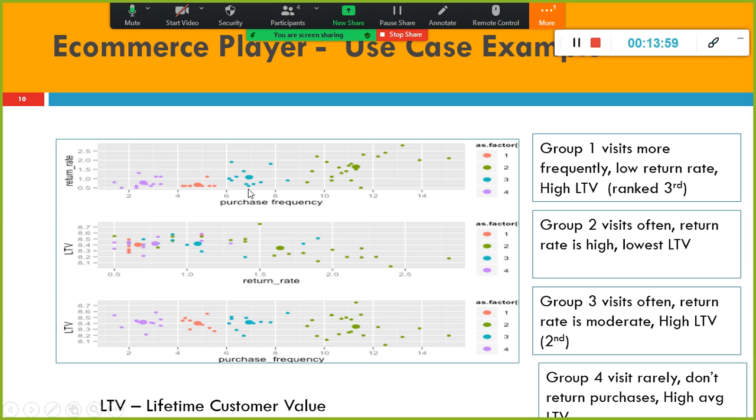And group 3, if you look here, these guys also visit often. The return rate is not as high as these guys, and hence the lifetime value is kind of good, high lifetime value. Like group 1, low to moderate return rate. Group 4 visits rarely. The problem with group 4 is they visit rarely, but they don't return purchases. They rarely visit, but have a high average lifetime value.